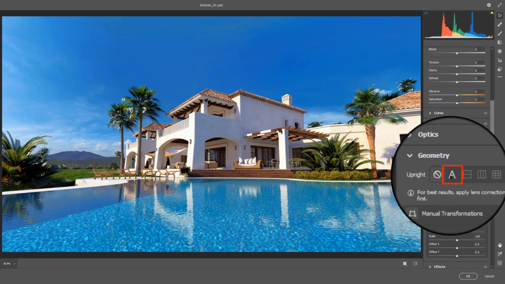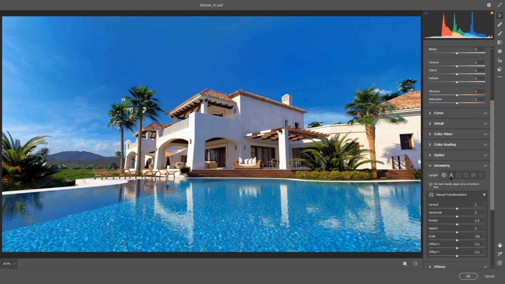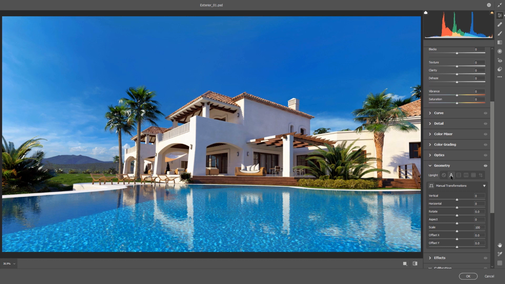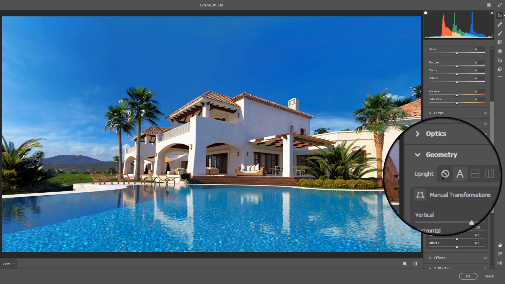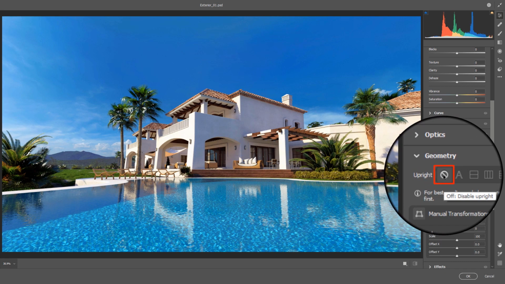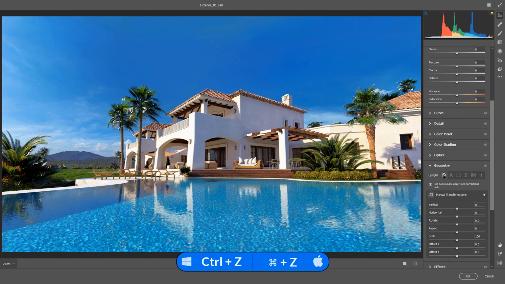The second option here, with a letter icon, is Auto, which means it automatically detects your camera angle horizontally and vertically, and tries to fix it. But it is possible that it does not work properly on your image. If you enabled that and it didn't work fine, disable changes by clicking on the Off button on the left side of Auto. Or simply undo by pressing Ctrl Z or Command Z on Mac.